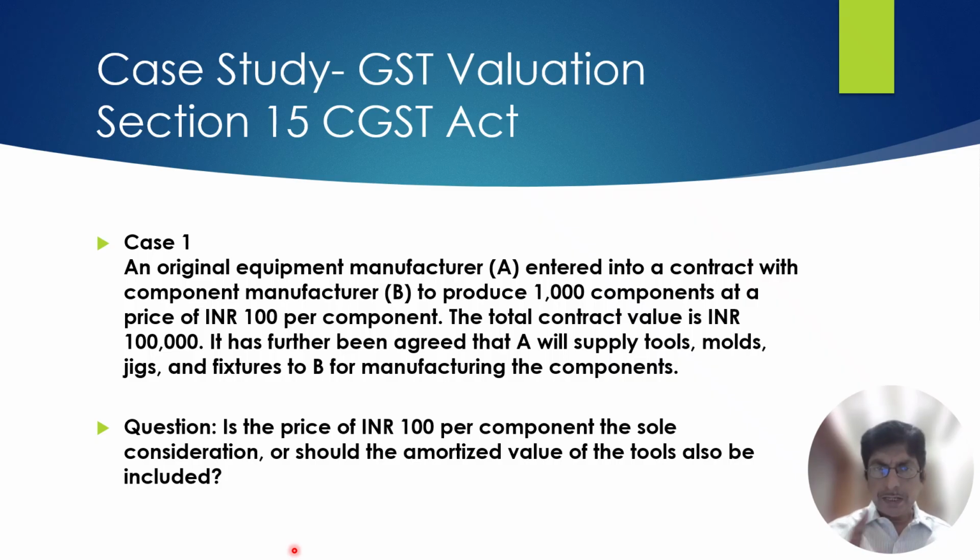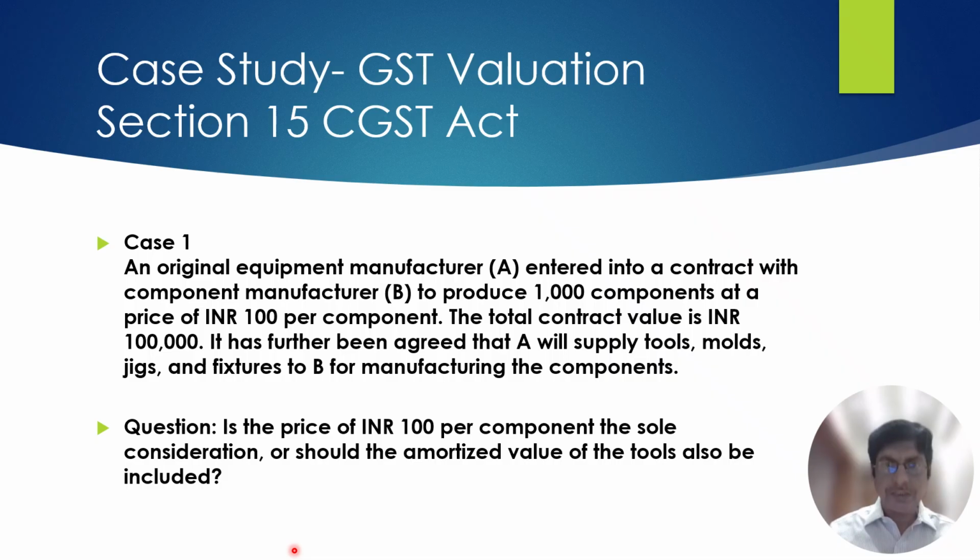What is agreed between A and B? That A will supply the tool. A will provide some infrastructure facility to B to manufacture those components. Suppose A didn't supply those molds. B would say, I cannot manufacture because the mold has not been supplied by you. So the whole setting of the contract is such that only if you provide the tool, then only I will manufacture the component. Otherwise not. So this is conditionality of the contract.